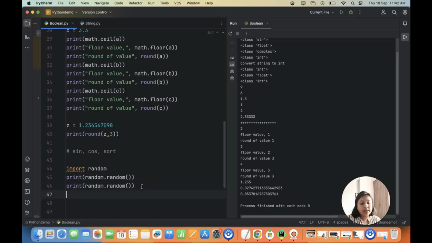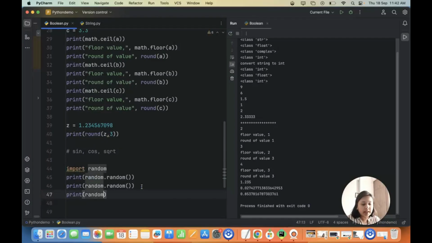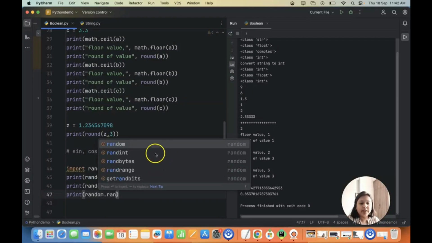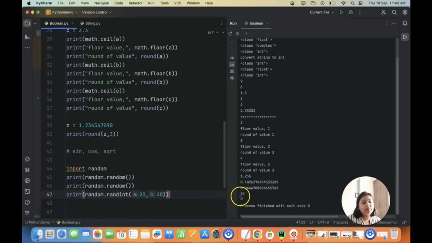So let's say we are checking who all are liking the video, right? And let's say I know all of them are between the age 20 and 40. So I need to provide dummy data to my data set in order to do my manipulation and run my pipeline. So I have to restrict it from 20 to 40. That I can also do. In that case, I will do a print, and with the help of my random module, there is a range, right? I can use randint. You see, there's randrange, there's randbytes, there's randint. So I can use the randint functionality in which I can mention I want the numbers between 20 and 40. Okay, so A is 20 and B is 40. Now, let me go ahead and generate this value. See, it's between 20 and 40, it generated 38. If I execute it again, it's returning me a different result. That is 31.